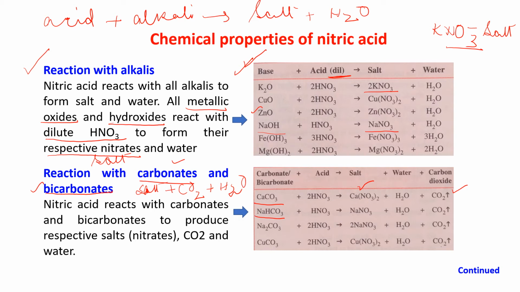Sodium bicarbonate reacting: again the same thing. Sodium nitrate will form, H2O, and carbon dioxide gas will come out. Similarly, when it is reacting with copper carbonate, it gives you copper nitrate, water, and CO2. Am I clear? So when nitric acid reacts with alkali, it gives you salt and water. When nitric acid reacts with carbonates or bicarbonates, it will give you salt plus water plus carbon dioxide. Like this only you have to study.